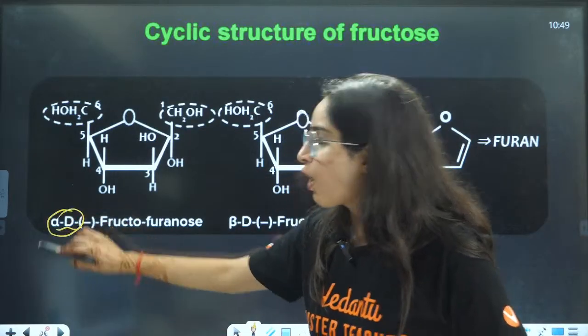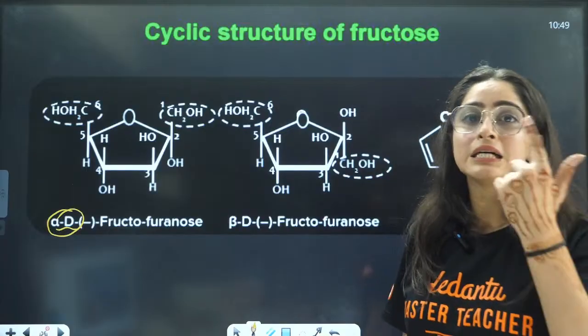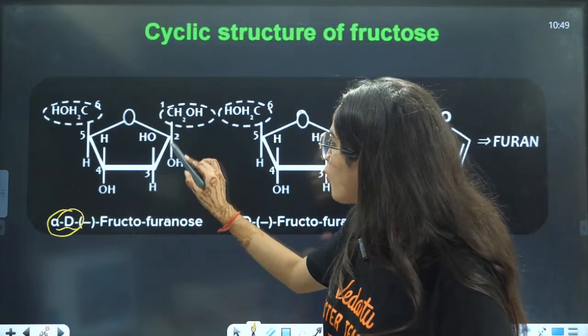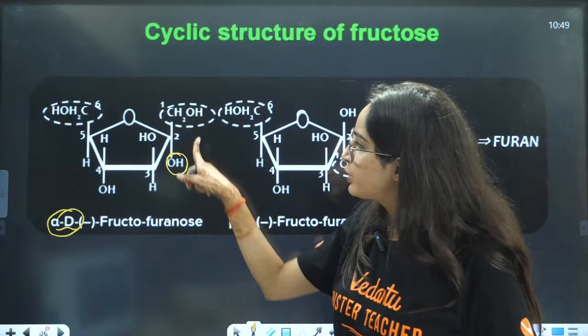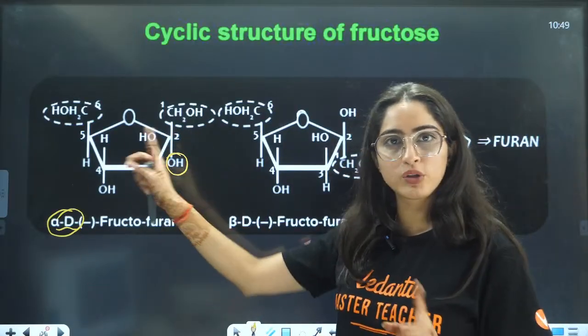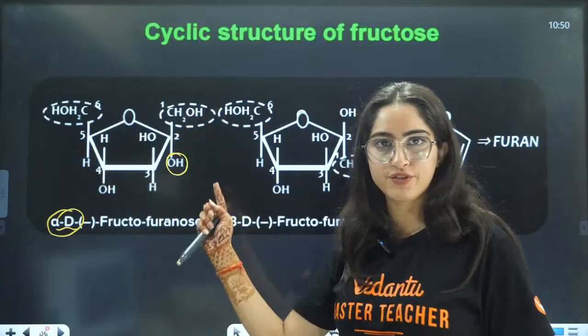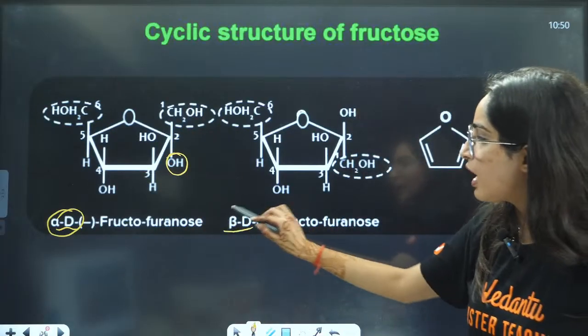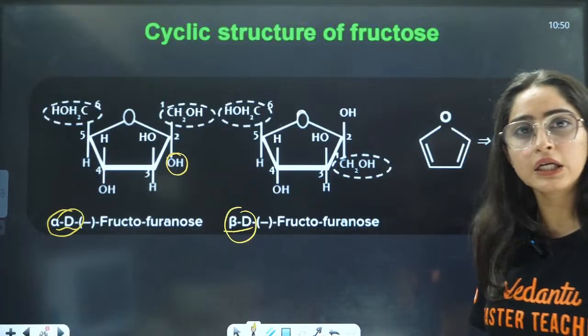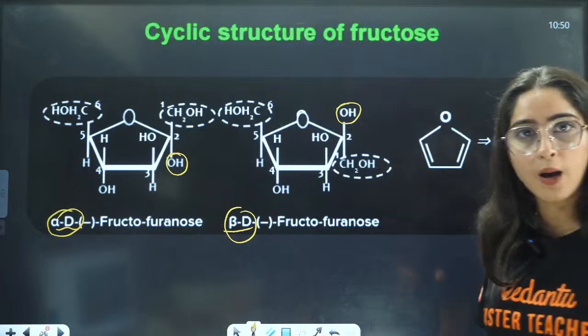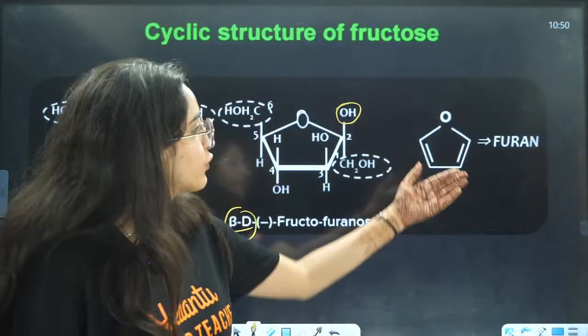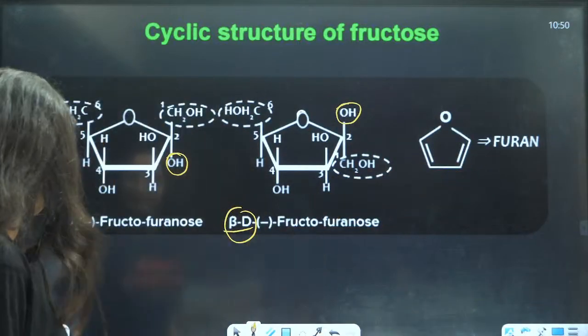This too we have already drawn, right? Alpha glucose, on alpha you have OH on the right side, that is why the OH is downside, right? Here they have written it like this, 1, 2, 3, 4, right? I have defined both the structures, even on right side, even on left side, right? Here it is beta, on beta OH is on the left side, left means upwards. So here it is upwards, right? And this is the furan. This is furan, so you all know, right?